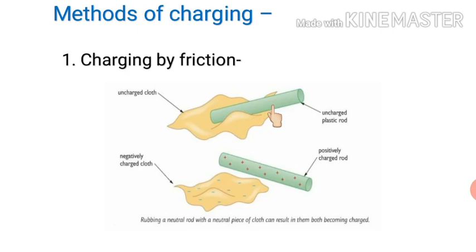So because of this friction, we will observe that the cloth will acquire negative charge and the plastic rod will acquire positive charge. It means the charge is developed in these two bodies because of the friction between them. That's why this method is known as charging by friction.